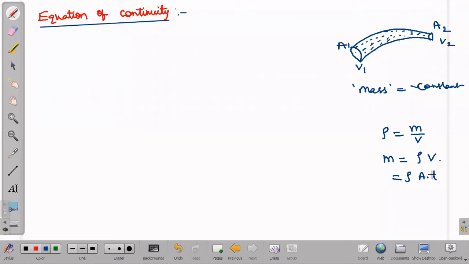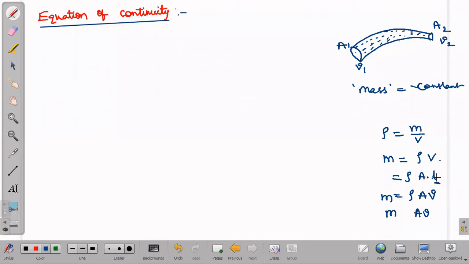I'm writing this becomes volume. And this length I'm writing in terms of speed, A into v. Sorry, here it is a small v, not volume. v is the speed of the fluid. Here we have to make sure of one condition: the substance I have considered, its density will be the same throughout. So density will be constant. So mass depends only on area and speed.